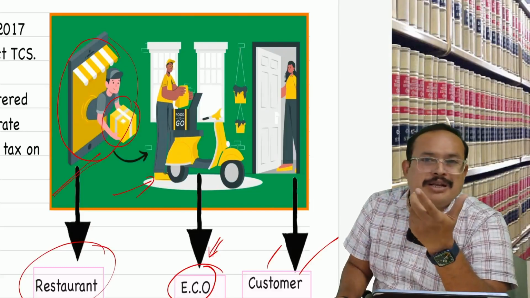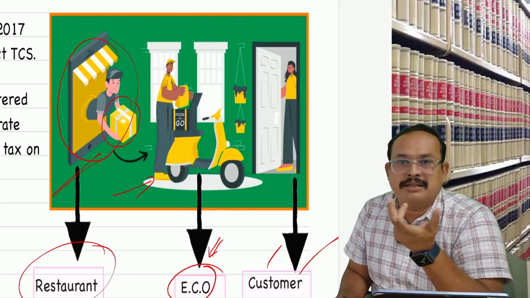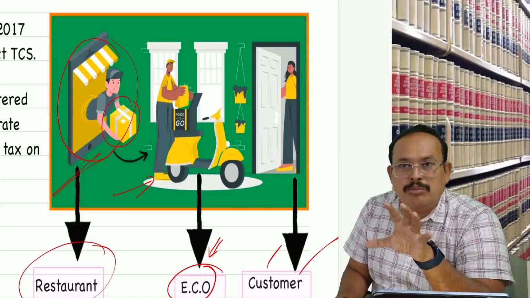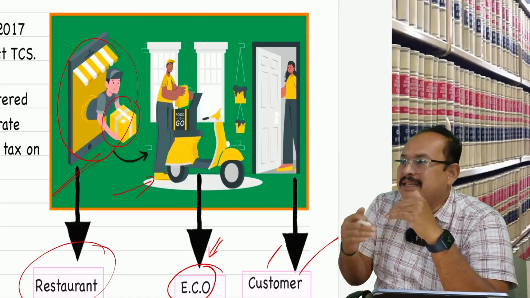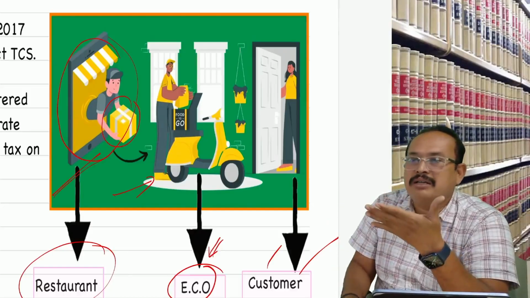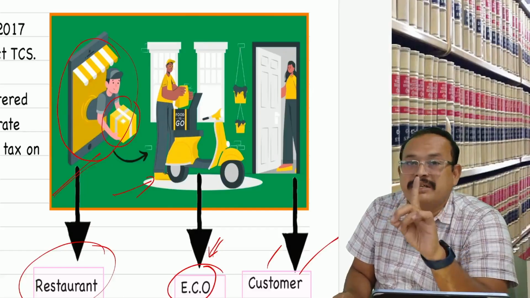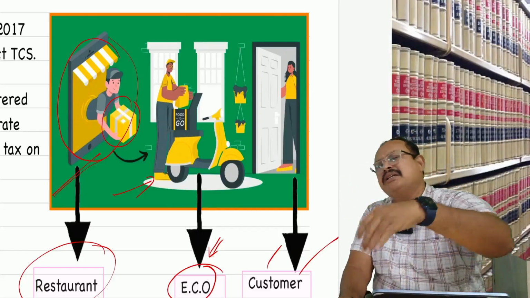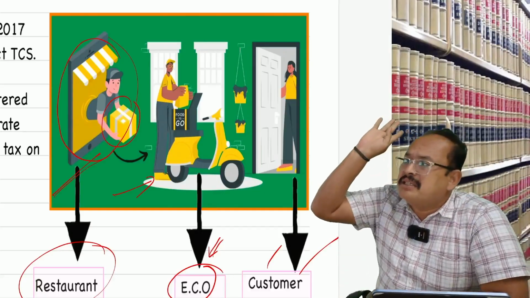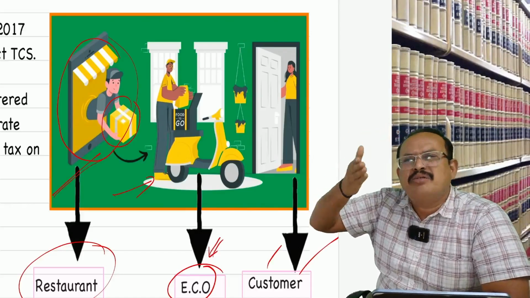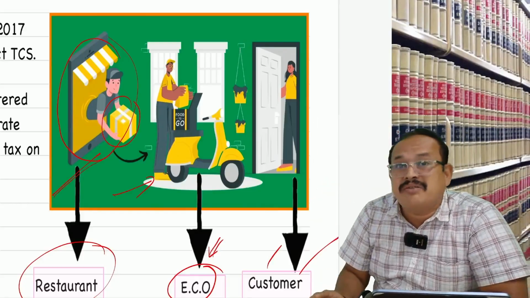What type of restaurant are you talking about? Sir, I am talking about Skyline Restaurant. I have my own room where I am cooking the food, making the parcel, packing it and keeping it ready. Whoever gets the order, I hand over the relevant parcel. That's all. A standalone restaurant. In that case, such a restaurant is not liable to pay GST at all. Sir, such a restaurant has already got registered. CBIC said, hey restaurant, for you there is no need of any registration. If you already have registration, apply for cancellation of registration.